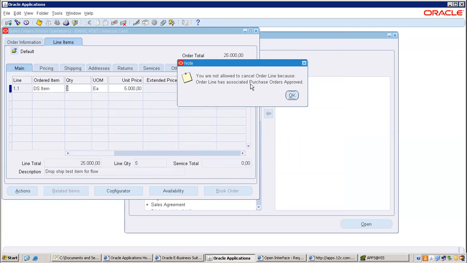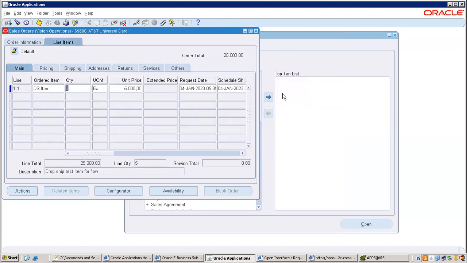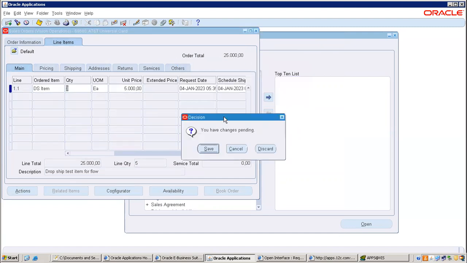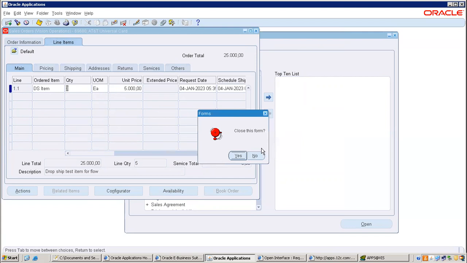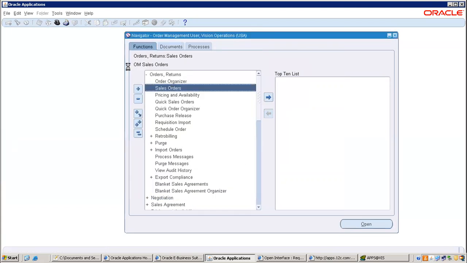You are not allowed to cancel order line because we are not canceling, right? You are not allowed to cancel the order line because order line associated with the purchase order approved. Why we are not canceling at all? We'll re-verify again, okay?